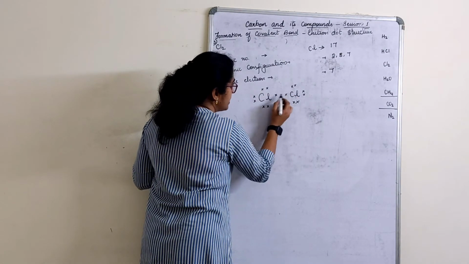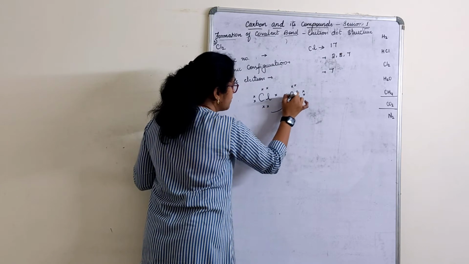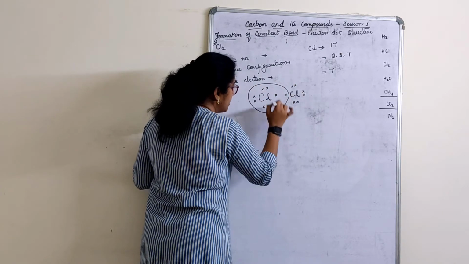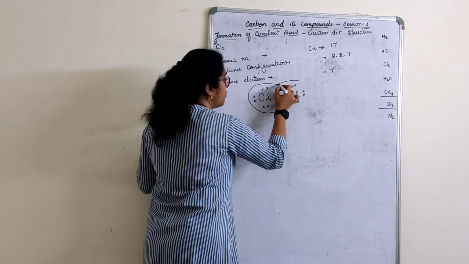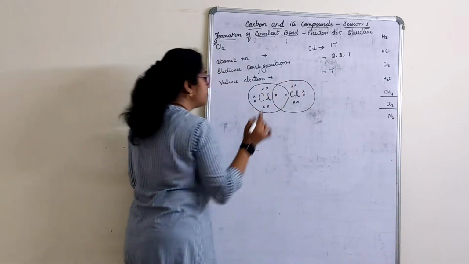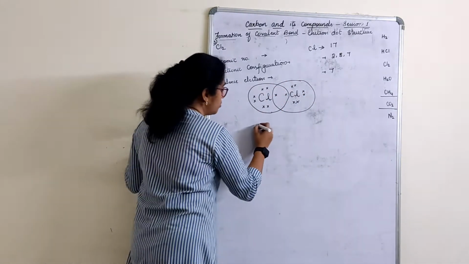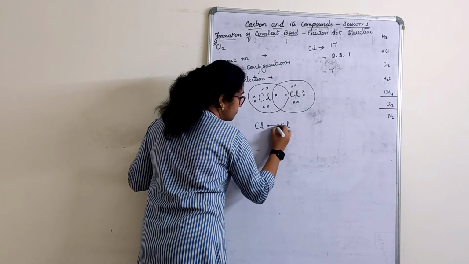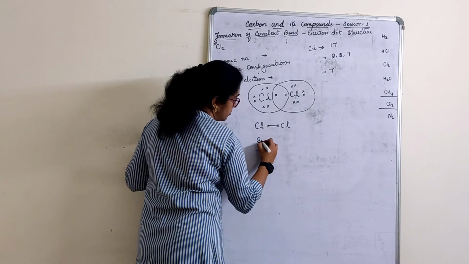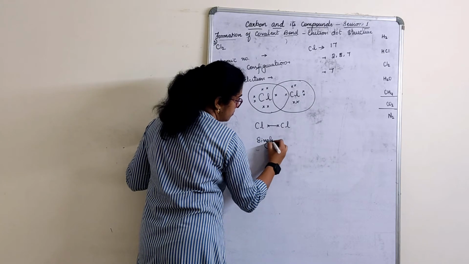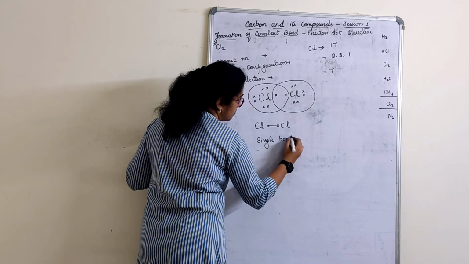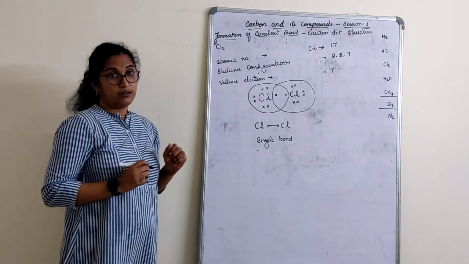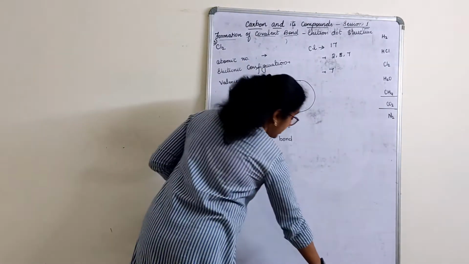This chlorine will share an electron from the neighbor chlorine. This chlorine will also share an electron from the neighbor chlorine. So chlorine to chlorine, you have a single bond, right? Let's go for the next one.